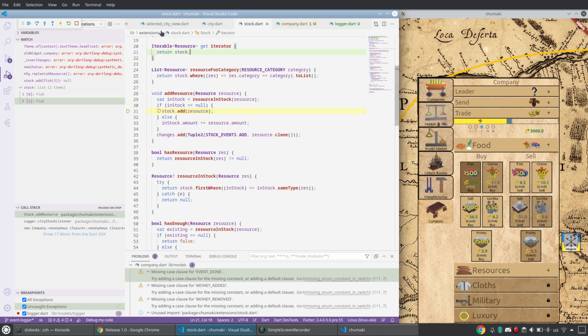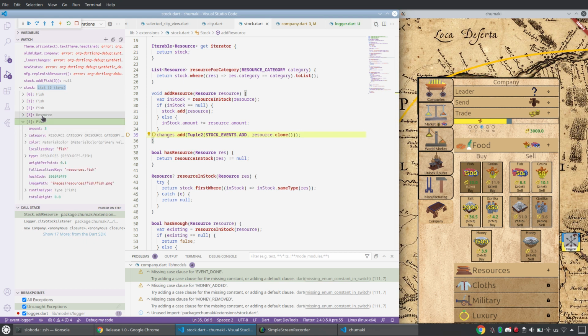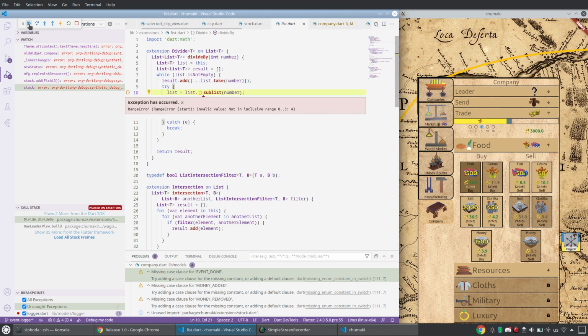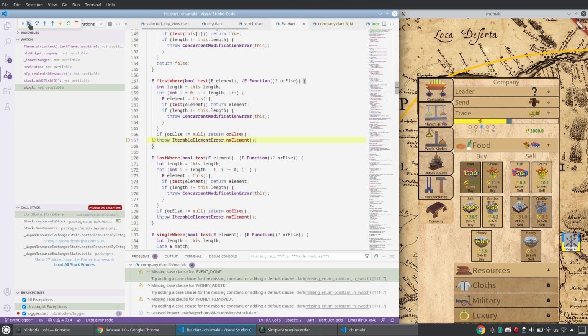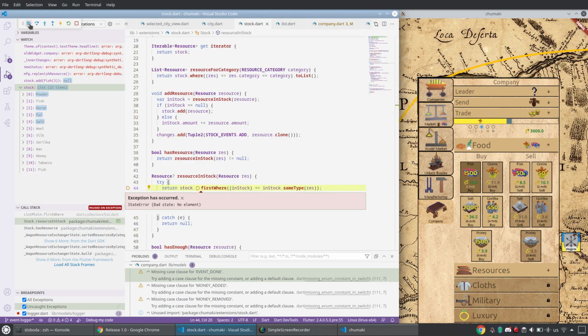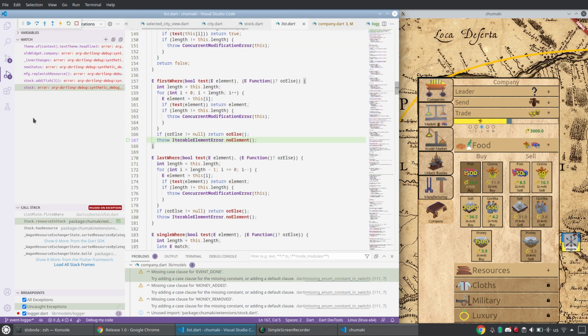Maybe that's because it was called from the debugger. Stock.add 3. It's an invalid range. I think it tries to build an interface. Resource and stock, first where. What does it want to do with it?